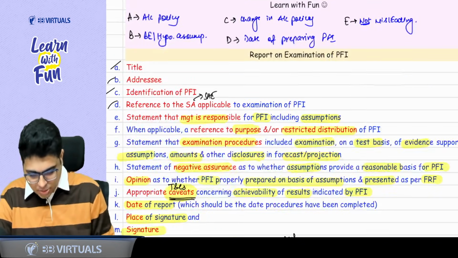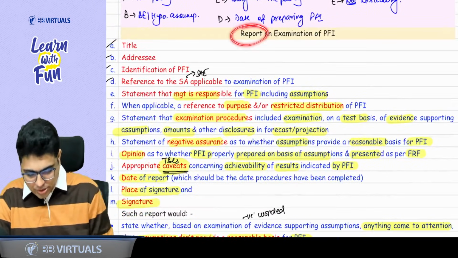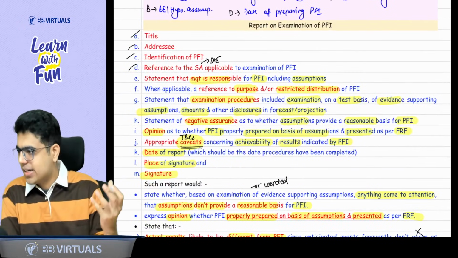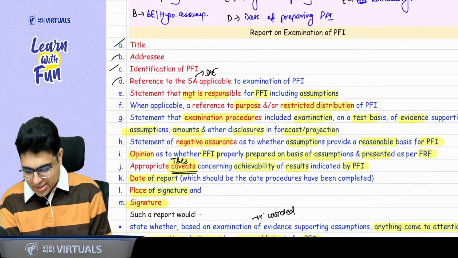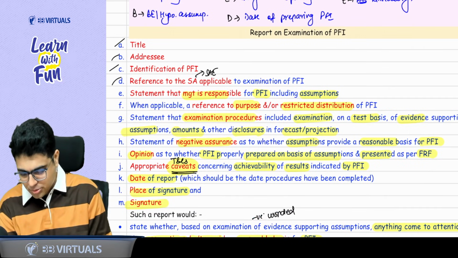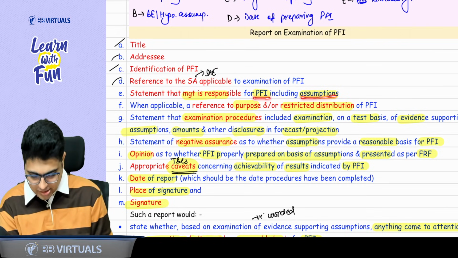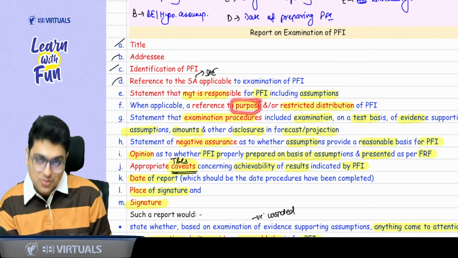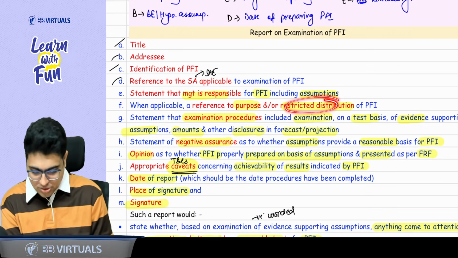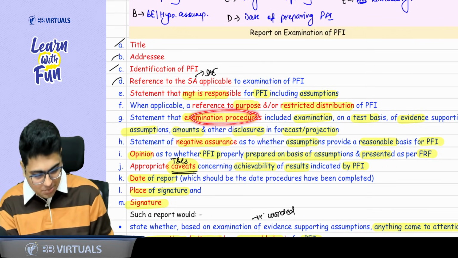Now we are in the end game of this standard. This standard is just about to get over. The last thing is about the reporting. In reporting, I don't think there is something critical here. Very basic things are there. Title, independent assurance report, addressee, whom it is addressed to, identification of PFI, then reference to the standard which is applicable. Management is responsible for preparing the PFI, including the assumption. Then what is the purpose for PFI? Restricted distribution. Then talk about your examination procedures.